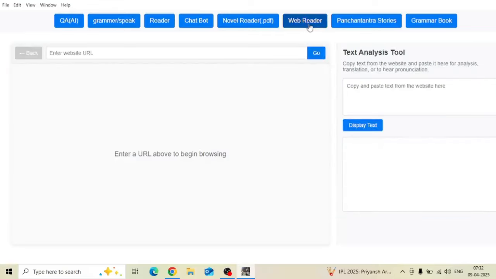Then there is a web reader. In this web reader, you can copy and paste a URL. It will load that website here in this desktop application, and you will be able to get the word meanings, pronunciation, break a complex paragraph into a simple one, etc.